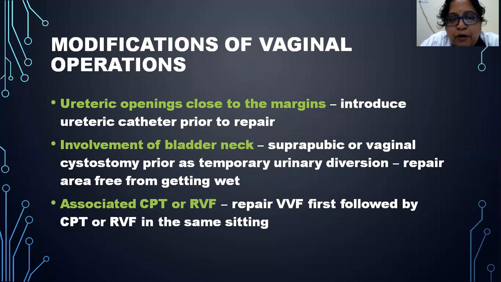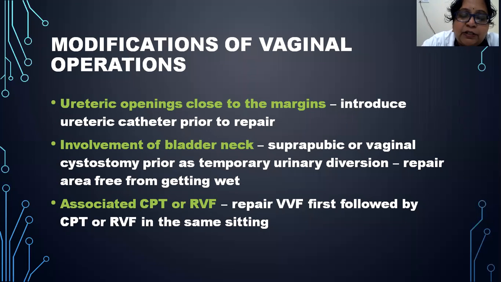And what are the modifications in vaginal operations? When the ureteric openings are very close to the margin of the fistula, then prior to the repair you have to introduce the ureteric catheter, and then go about the procedure. And if the bladder neck is involved, then suprapubic or vaginal cystostomy should be done as a temporary urinary diversion, to keep the suture line from getting wet after the procedure, so that healing will be better.